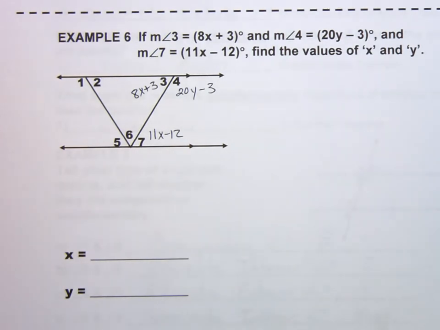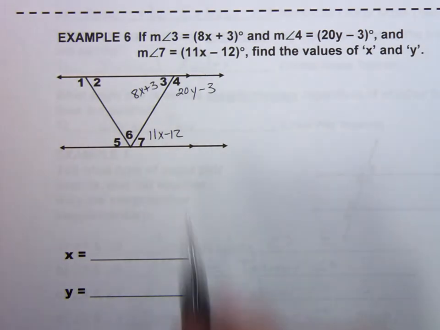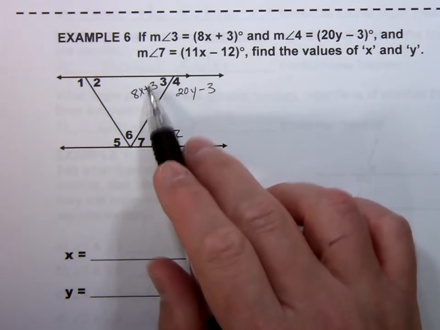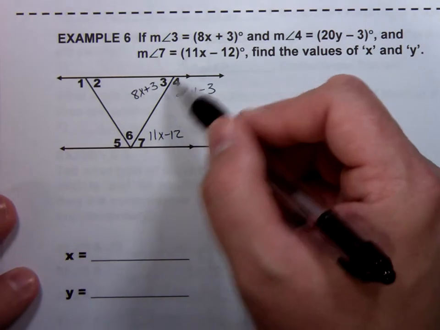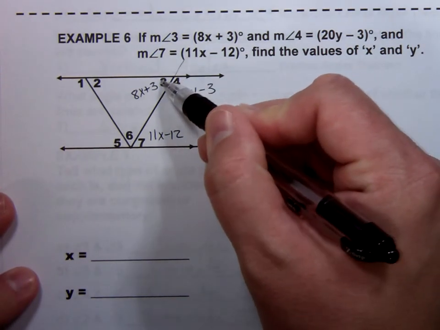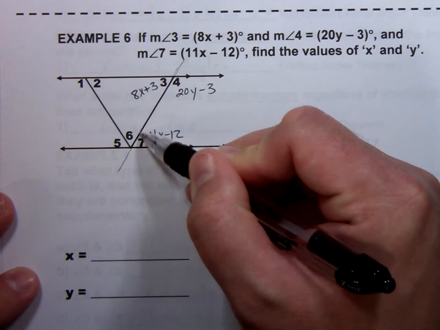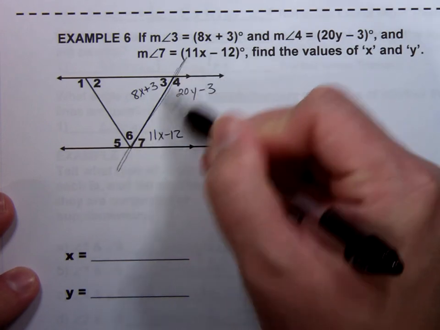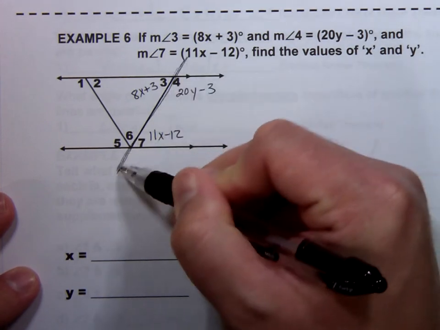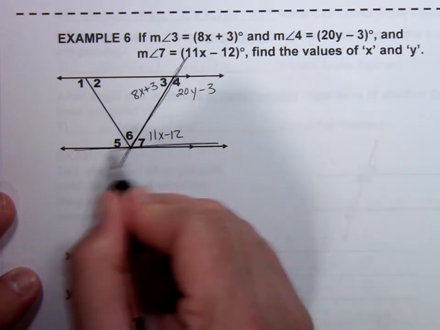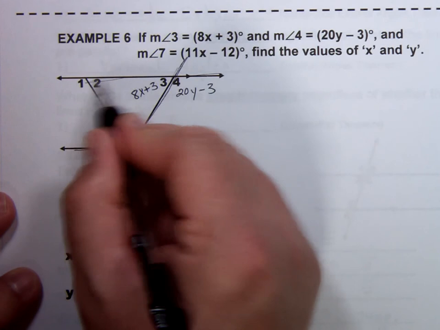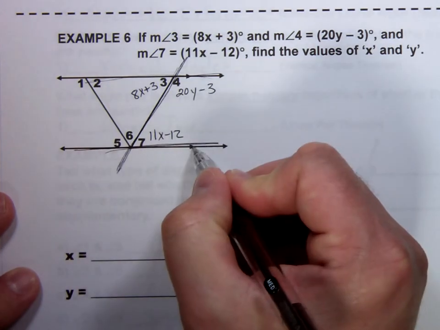Alright, let's say I want to solve for x first. We have x in two different places right now. We got it here and here. So I need to see if there's a relationship between those two angles if possible. Well, this line right here is part of this angle, and it's part of this angle. So this is going to be our transversal. And notice this angle is created by this line as well, and this angle is created by this line as well. And notice they have the arrows on there to show that they're parallel to each other.